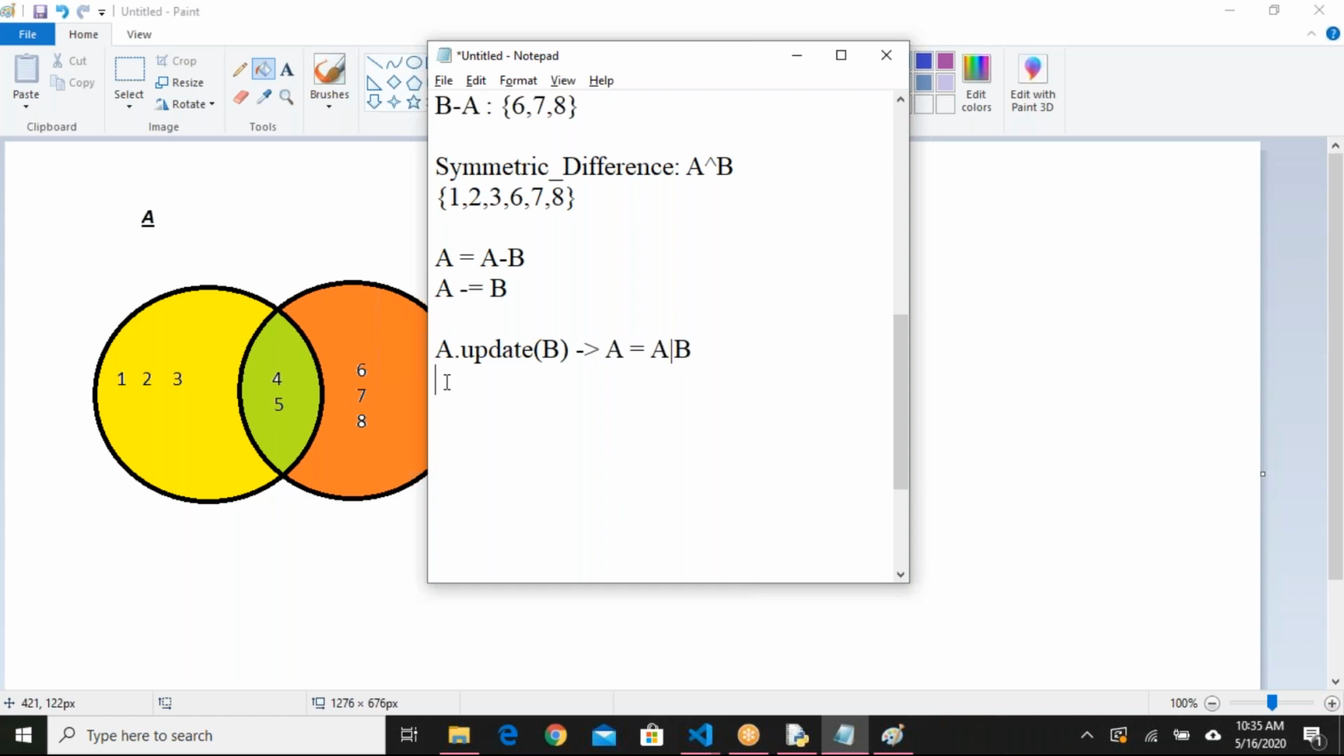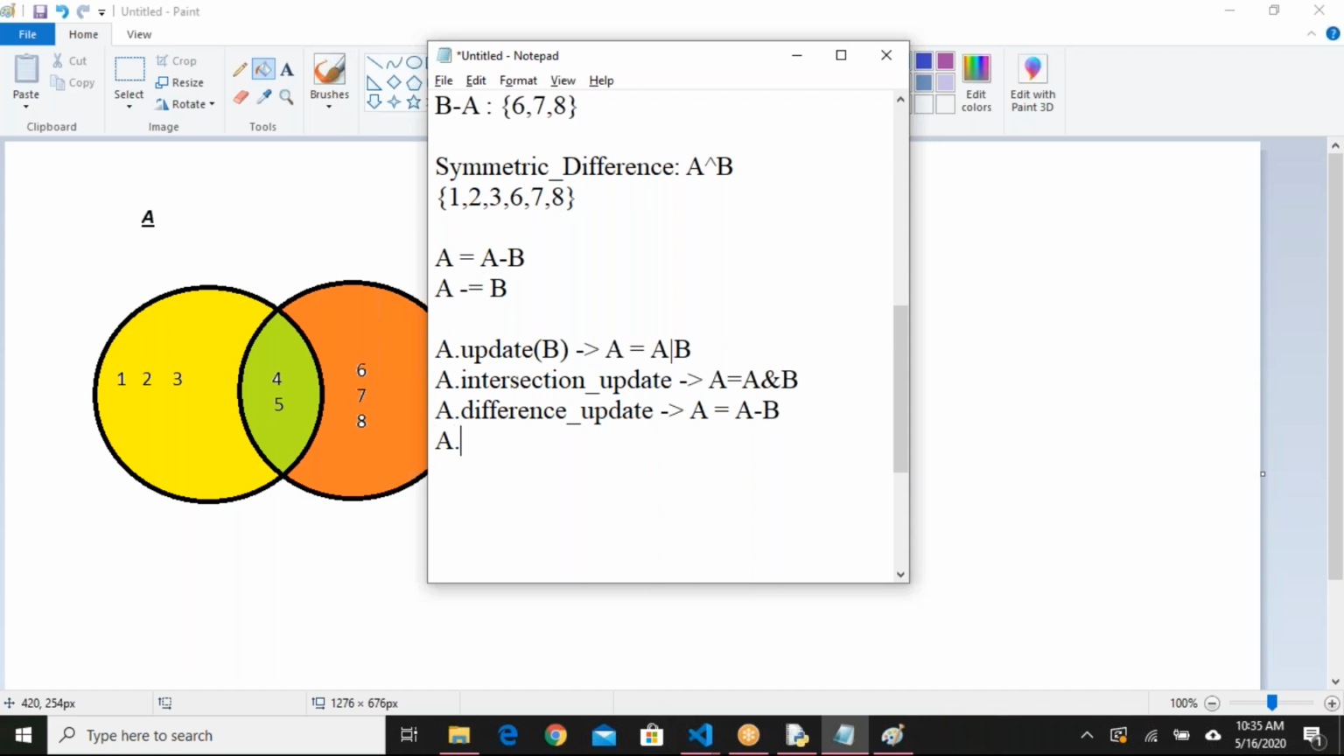Next, we have a dot intersection underscore update. Intersection update means a equals a and b. So a and b will be calculated and that will be assigned to variable a. The same way we have a dot difference underscore update. Difference update is a equals a minus b.